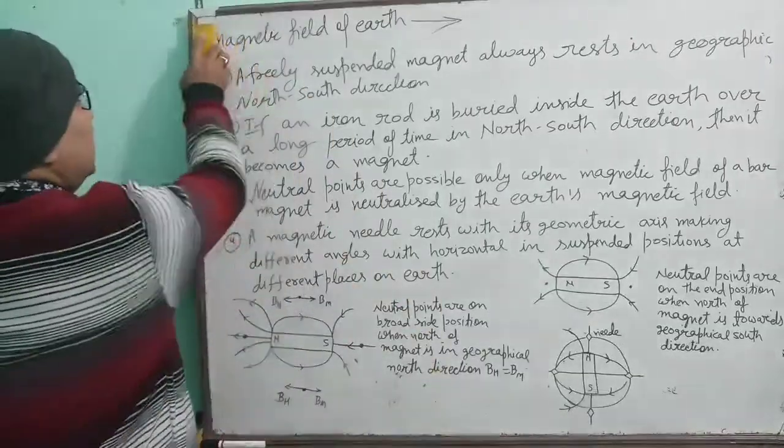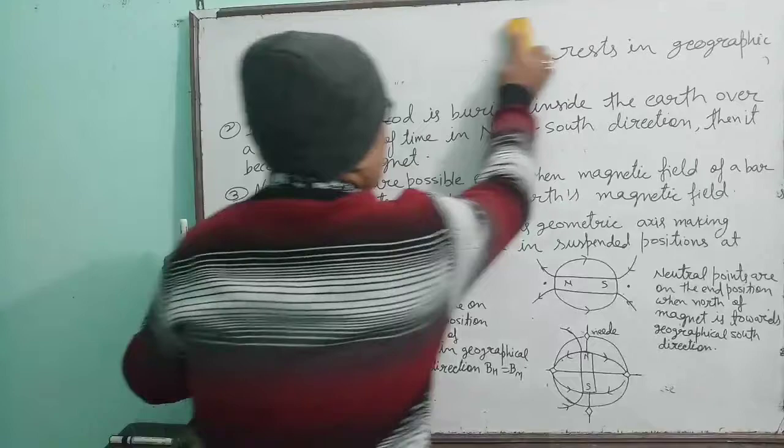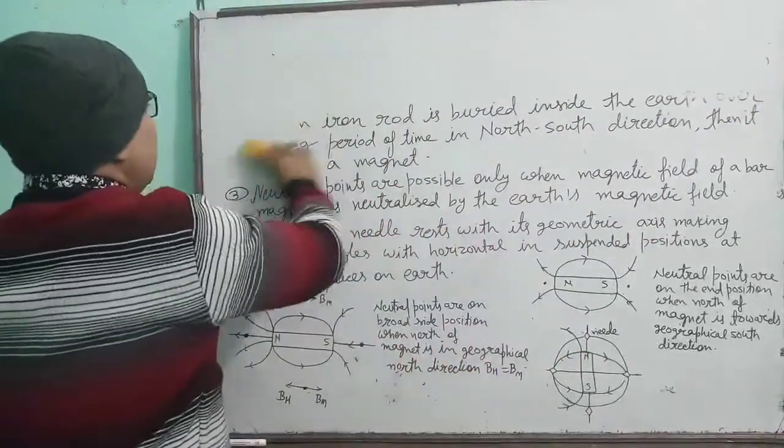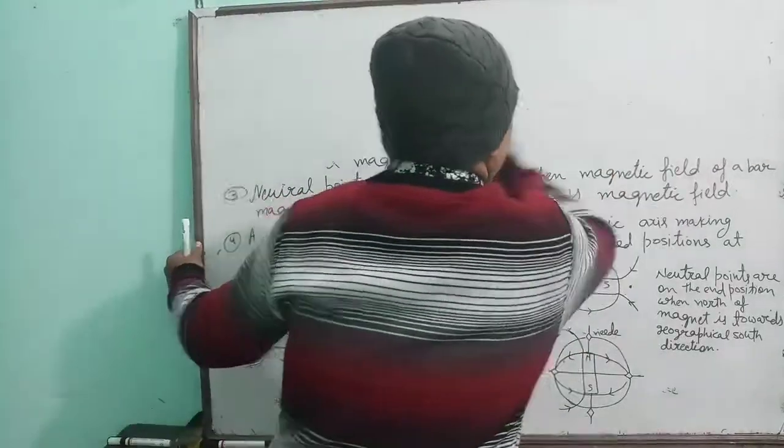Now we will learn what the neutral points are. Though I have told you, but see what the neutral points are.